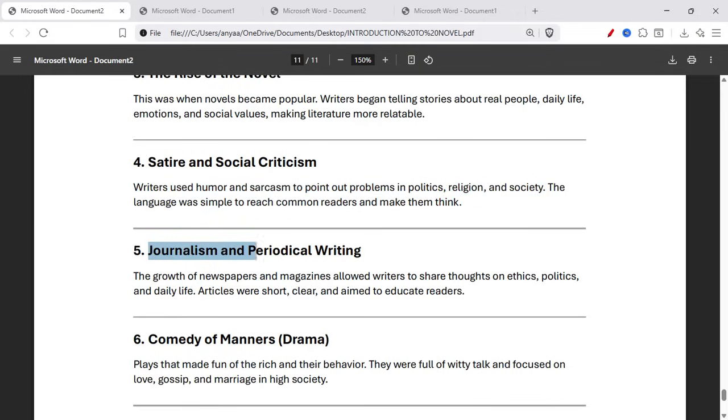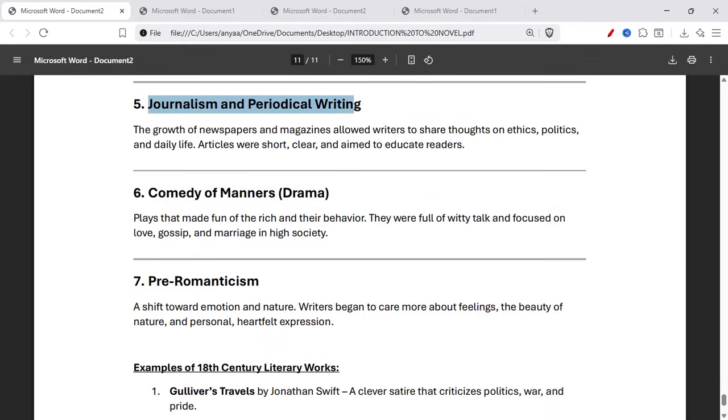Number five, journalism and periodical writing. The growth of newspapers and magazines allowed writers to share thoughts on ethics, politics, and daily life. Articles were short, clear, and aimed to educate readers. Number six, comedy of manners. It means drama, a play that made fun of the rich and their behavior. They were full of witty talk and focused on love, gossip, and marriage in high society.